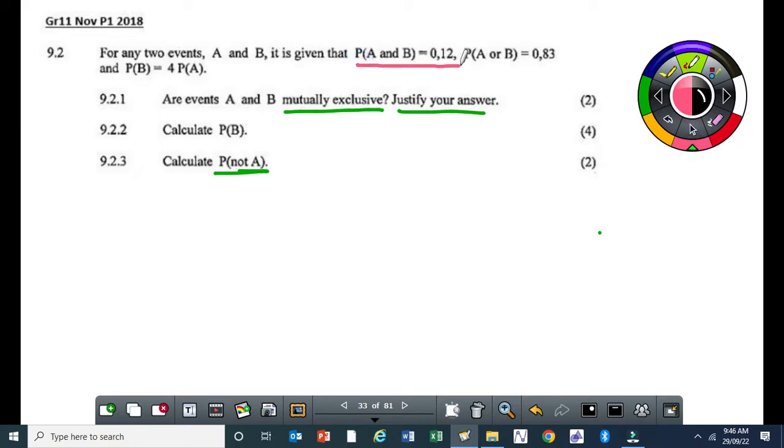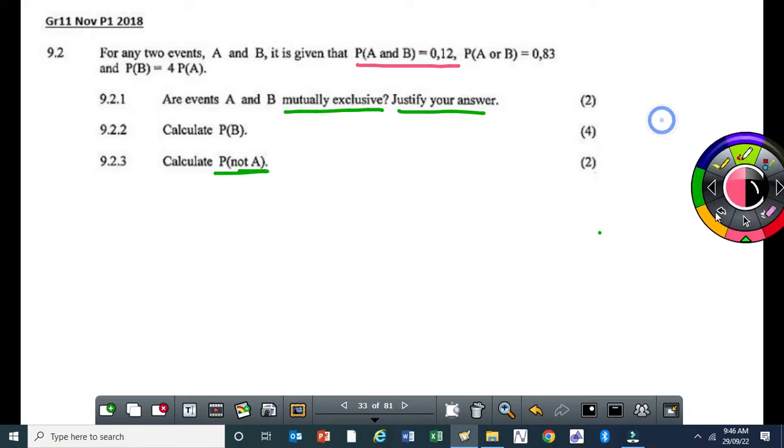What do you know about the probability of an intersection if two events are mutually exclusive? From yesterday's lesson, the probability of the intersection will be 0. So for this question, your first answer will be no. Then you say because the probability of A and B is greater than 0. And then you get your 2 marks.